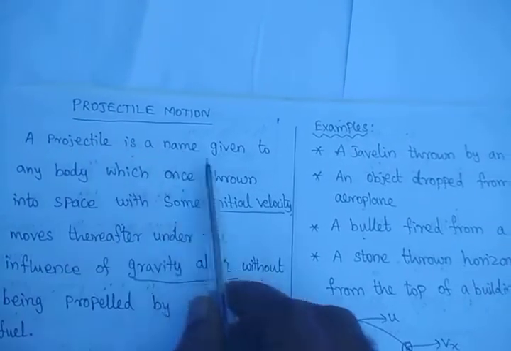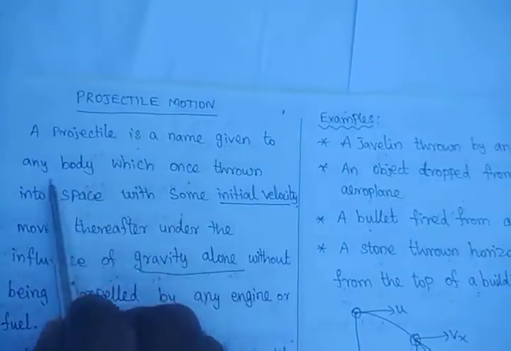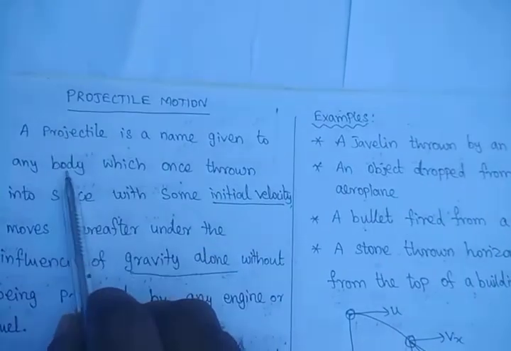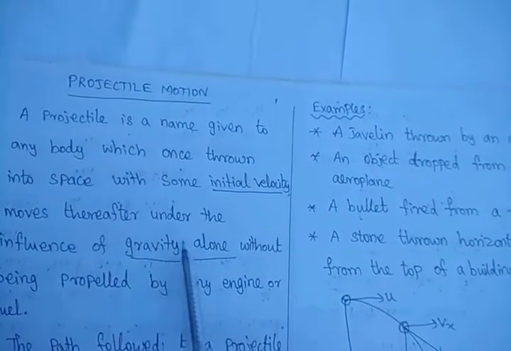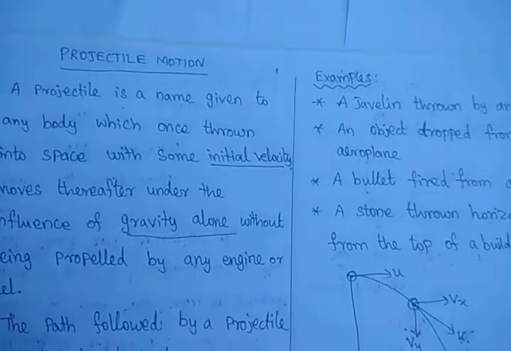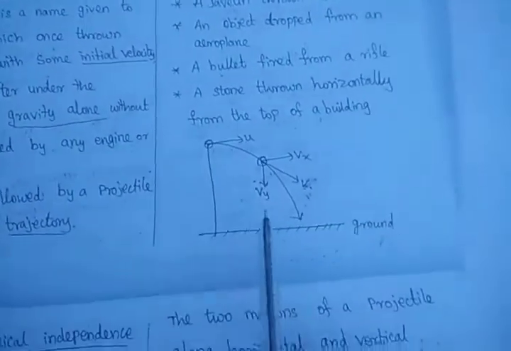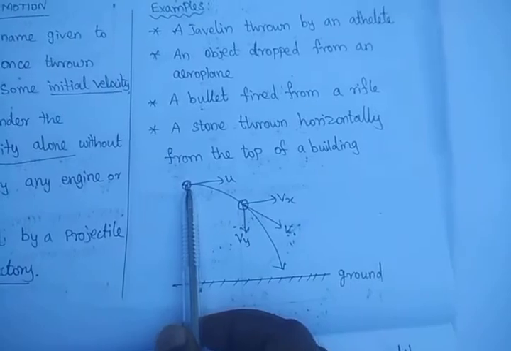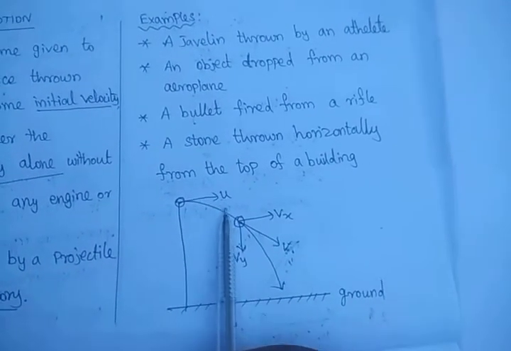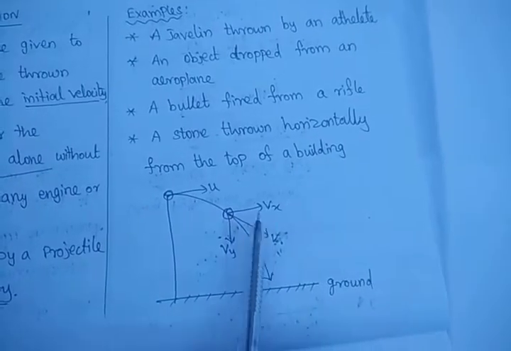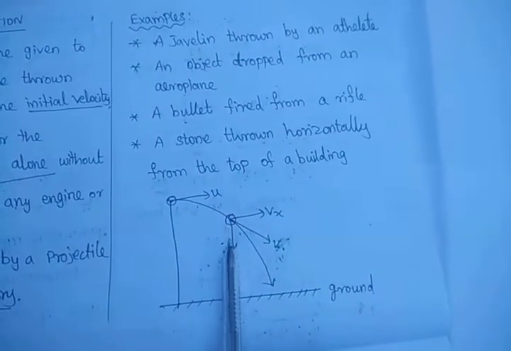So the projectile is a body. We give the name projectile to a body if it has some initial velocity and thereafter moves only under the influence of gravity alone. Let us see a stone thrown from a certain height with initial velocity u. After that it has a velocity v, with a horizontal velocity and a vertical velocity.